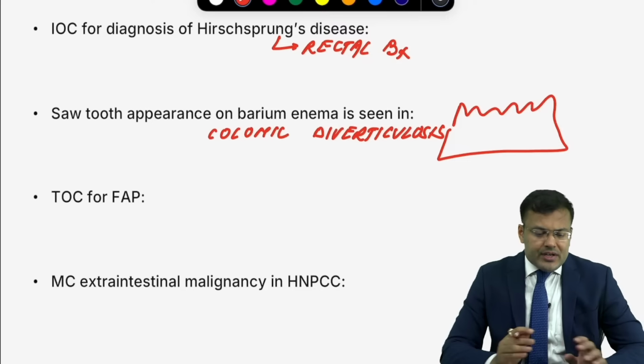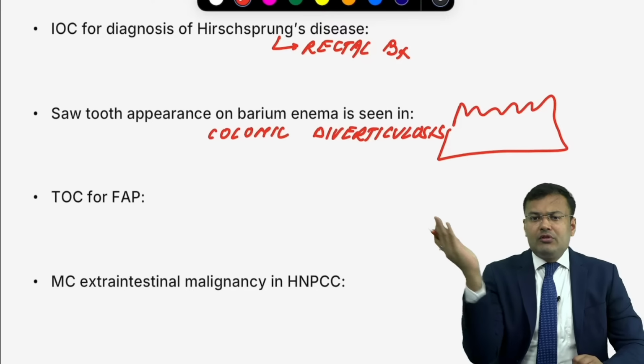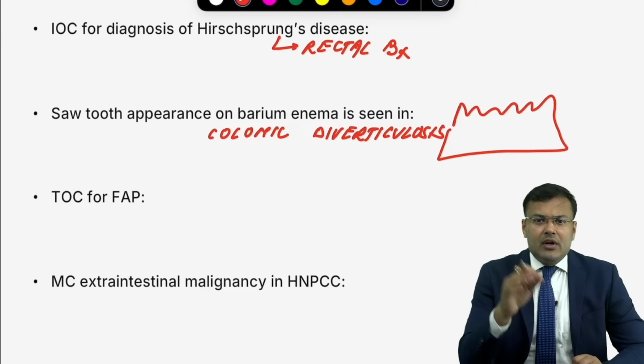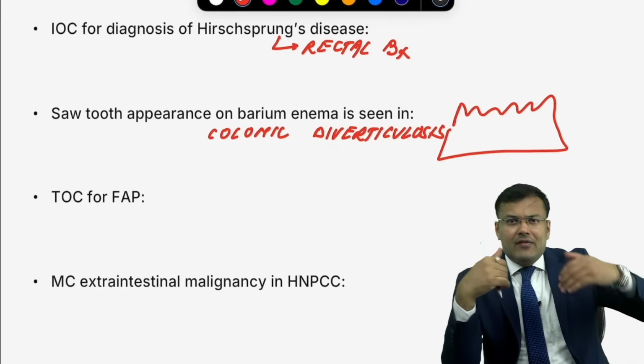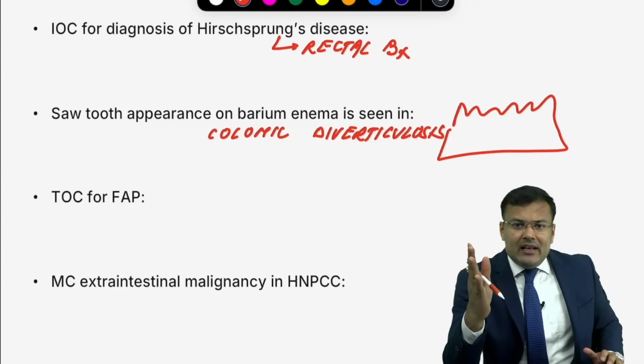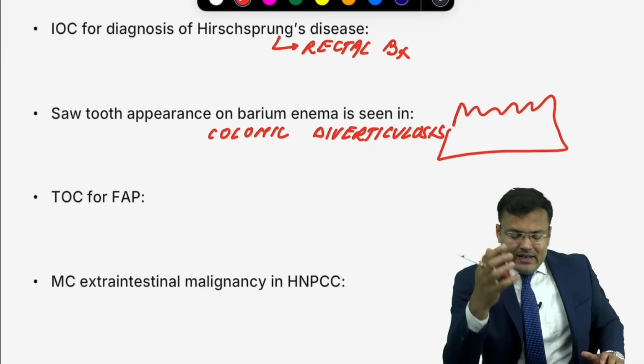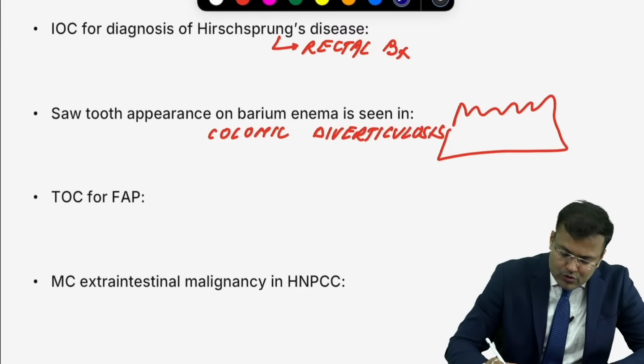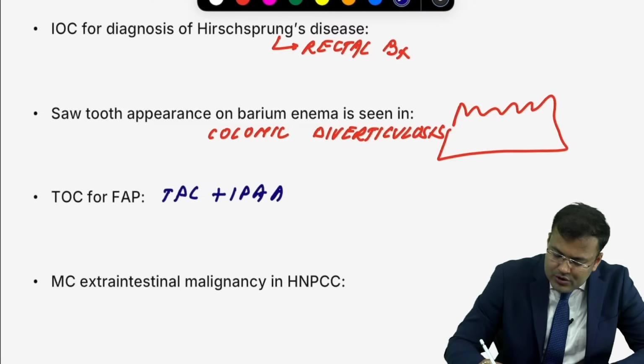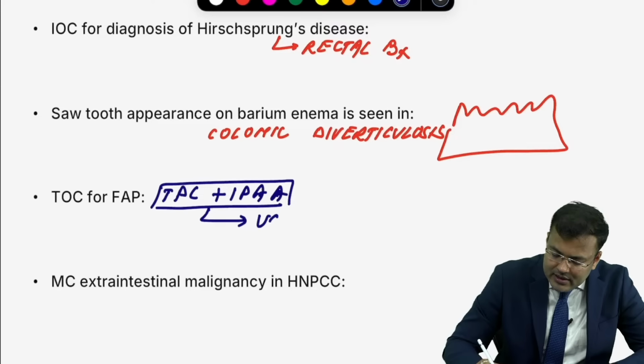Next, what is the treatment of choice for FAP? Remove the whole colon, remove the whole rectum. So it is total proctocolectomy. After that, you create the pouch, ileal pouch anal anastomosis. So it is total proctocolectomy plus ileal pouch anal anastomosis, and you know, the same treatment is also done in ulcerative colitis.